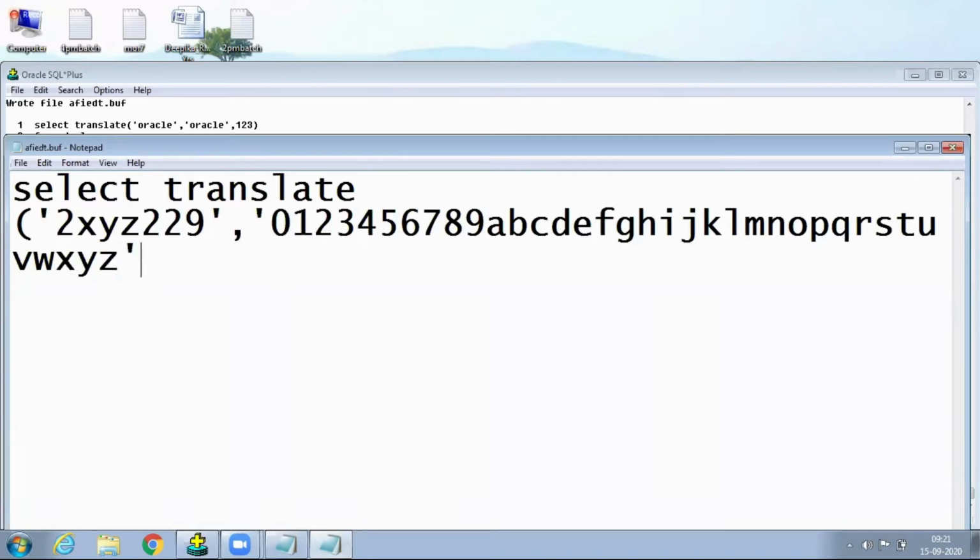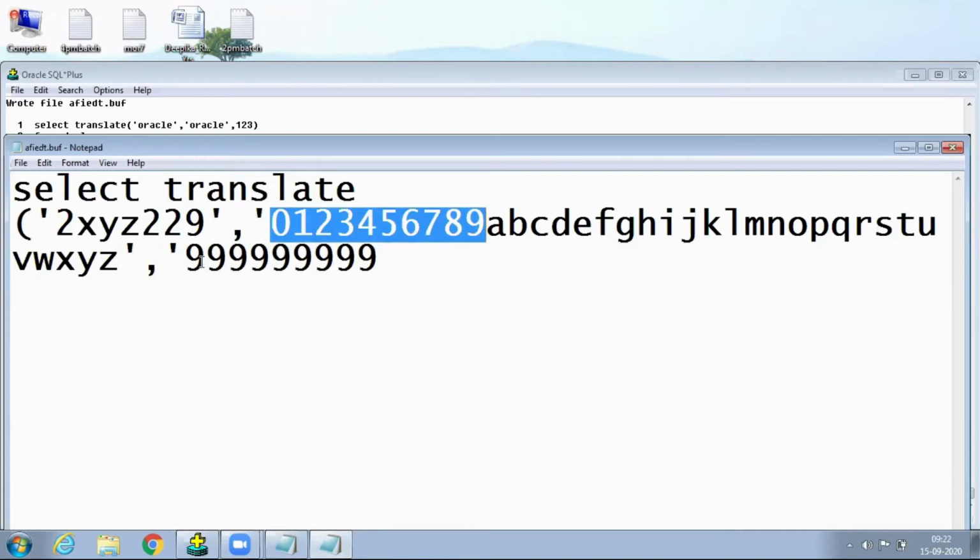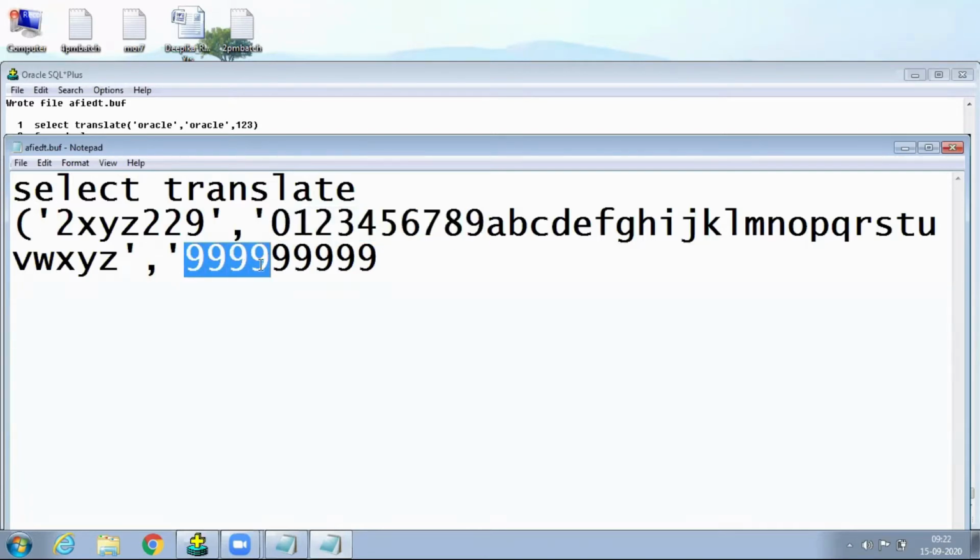Now I want to convert what? The numbers in this string. Suppose this is a license number, for example. In this string, convert the numbers into nines: 1, 2, 3, 4, 5, 6, 7, 8, 9. Because these are the 9 numbers, here we use only 9, like this.